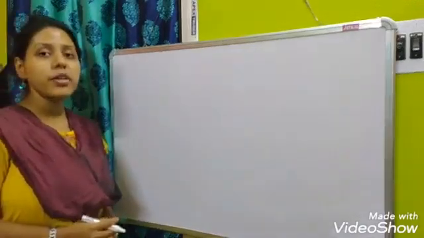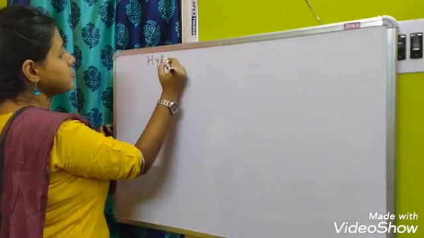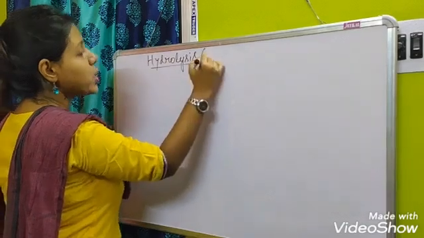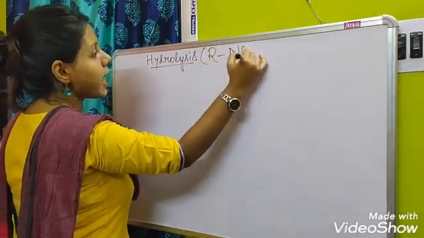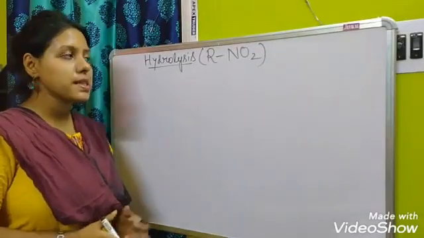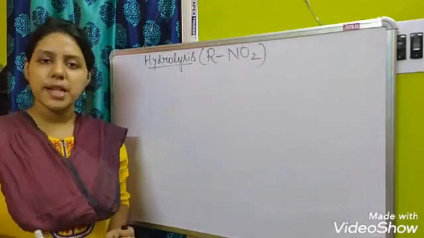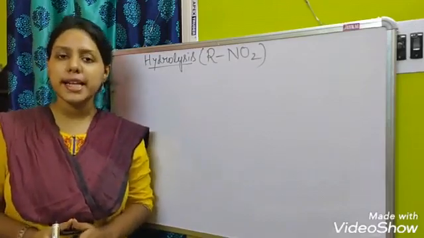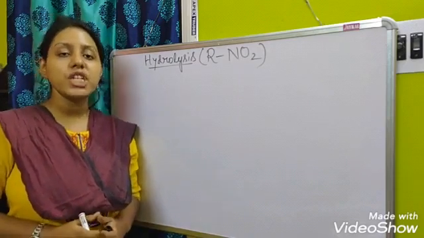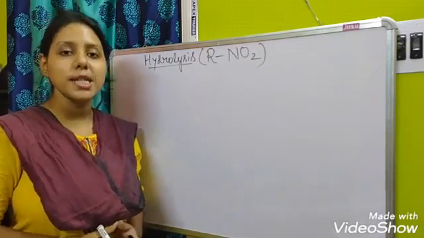So, hydrolysis of nitroalkanes, that is RNO2. The hydrolysis of nitroalkanes is done in acidic medium. That means in presence of concentrated HCl or concentrated H2SO4. Nearly 85% concentrated H2SO4 is taken for the hydrolysis purpose.